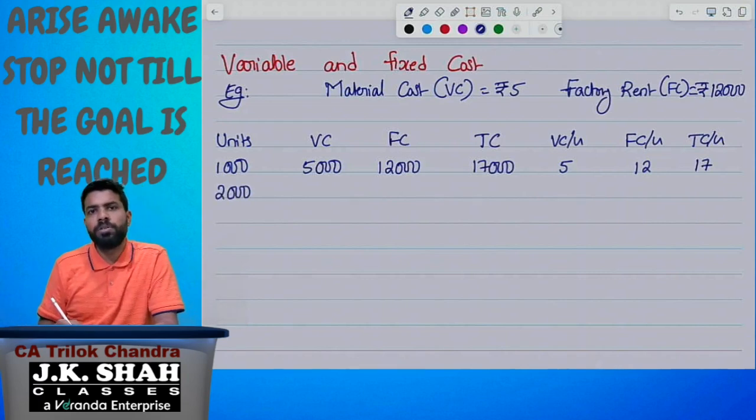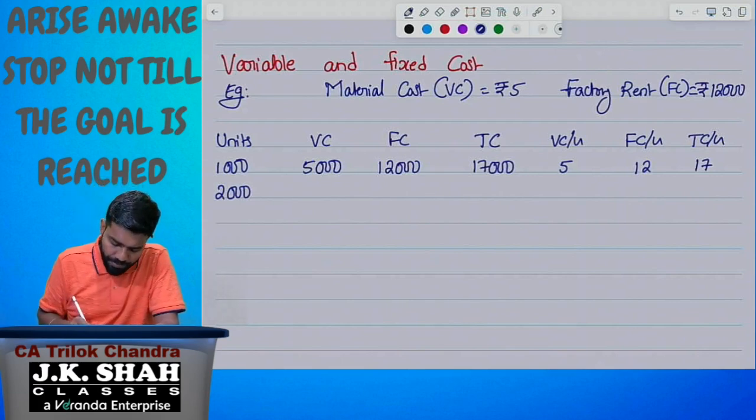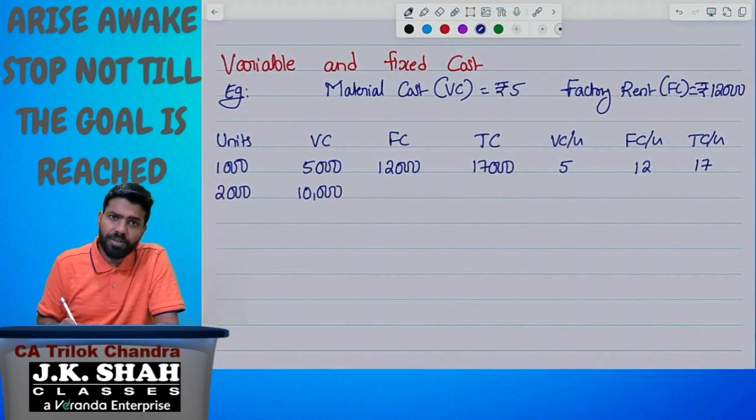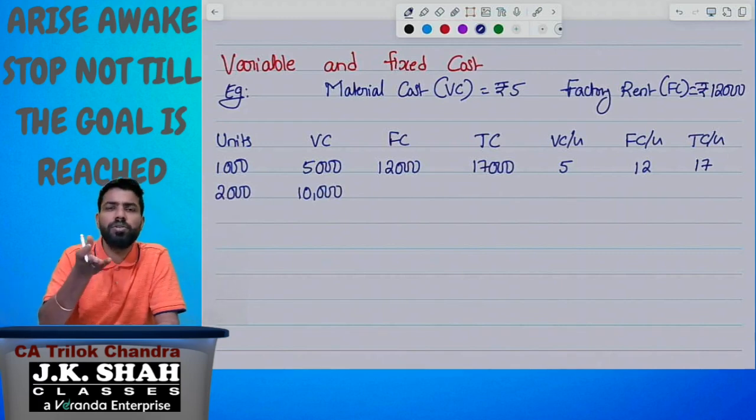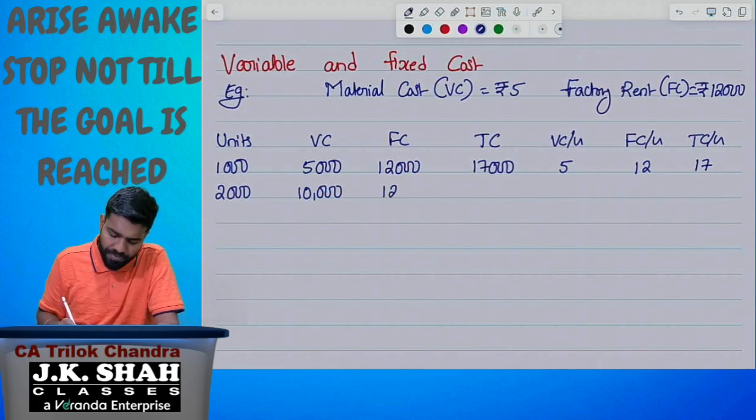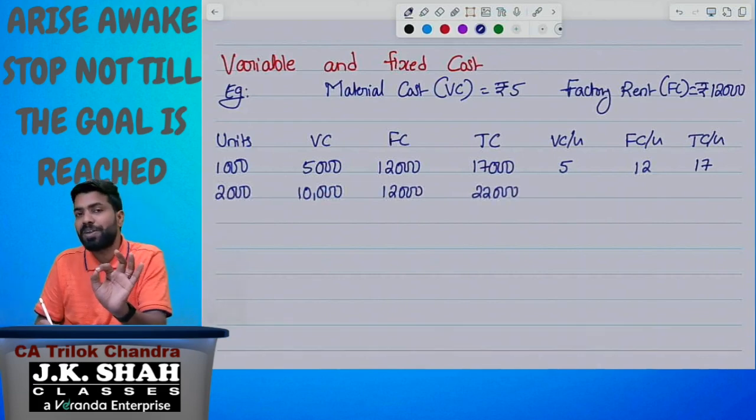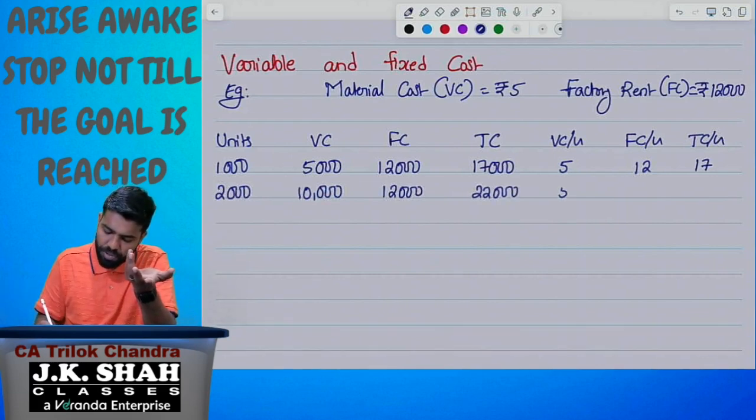I am taking one more scenario. Scenario 2. The company is producing 2000 units. So 2000 units into 5, which comes to 10,000. And is fixed cost going to change in total? Absolutely no. You may produce 1000, 2000, 20,000, your rent will be 12,000. So I am taking here fixed cost 12,000. Total cost comes to 22,000. Variable cost per unit is always 5 rupees. It is not going to change.